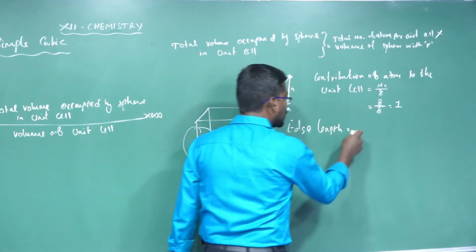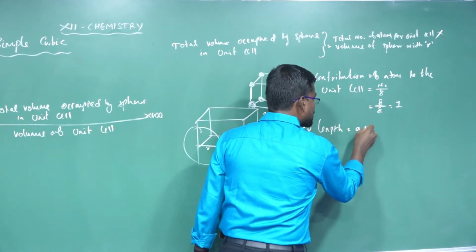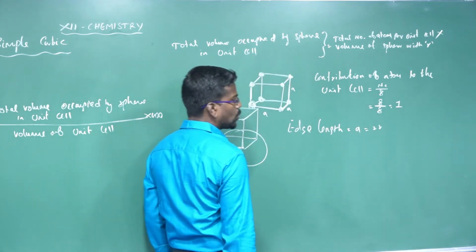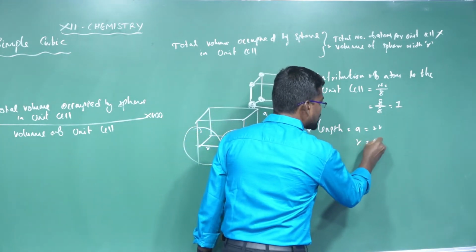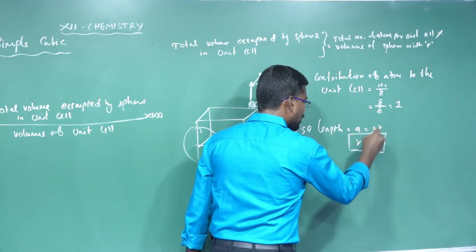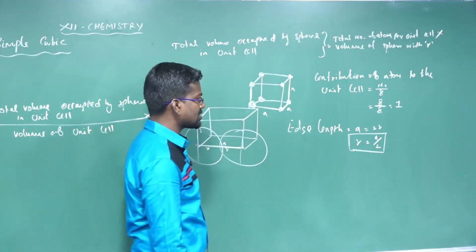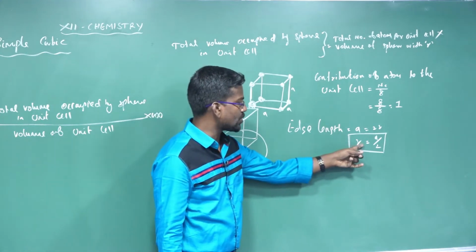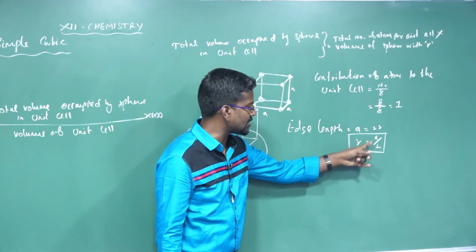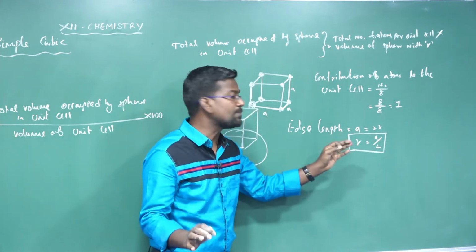Edge length a is equal to 2R. So the radius R is equal to a divided by 2. It is one of the important formulas: the radius calculated for the simple cubic system. The radius R is equal to the edge length divided by 2, that is, half of the edge length is the radius of the simple cubic system.